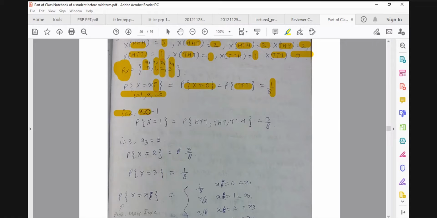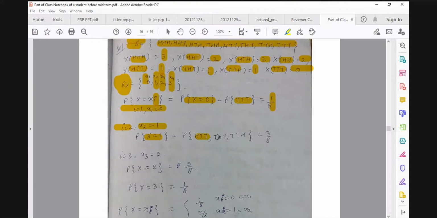i equal to 2 means x2, and x2 means 1. So the probability that capital X equals x2, or capital X equals 1. I have to consider those sample points in this event for which their X images are equal to 1. There are three such sample points in the sample space, so it is 3 by 8.